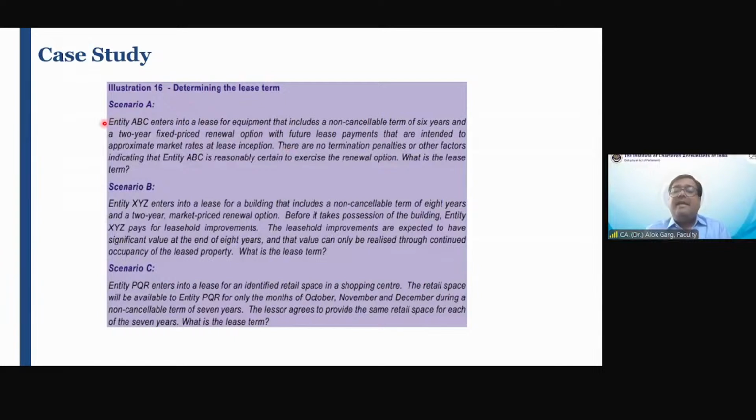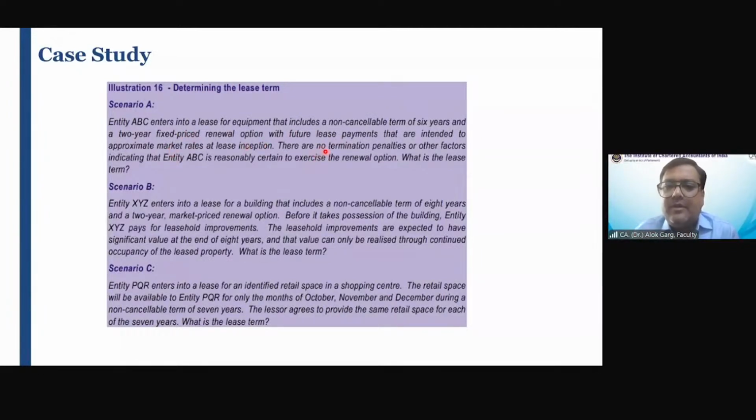Entity ABC enters into a lease for equipment that includes a non-cancelable term of 6 years and a 2-year fixed price renewal option, with future lease payments that are intended to approximate market rates at lease inception. Okay. So 6 years is the non-cancelable period and there is one renewal option of 2 years. And the future lease payments are at a market rate.